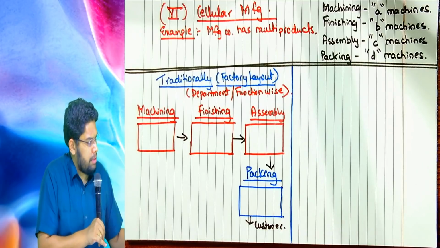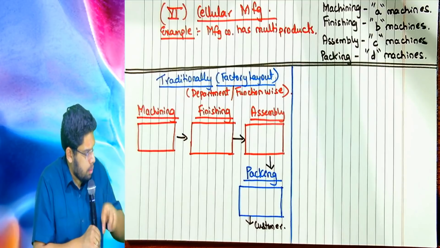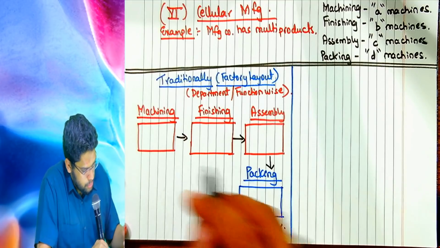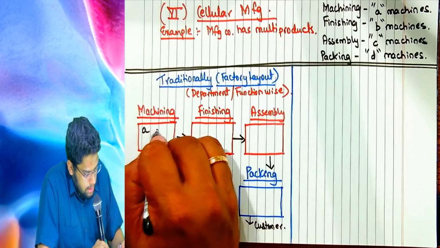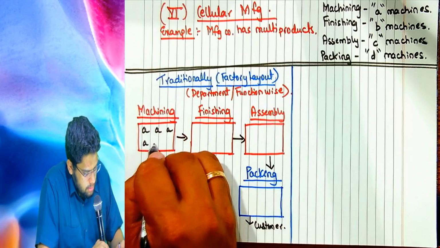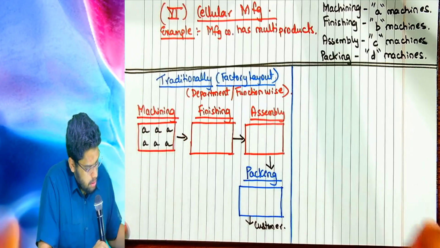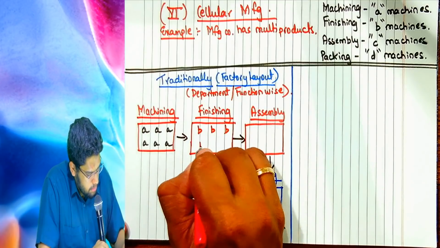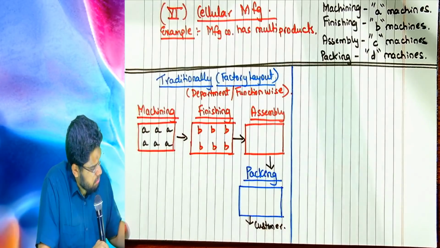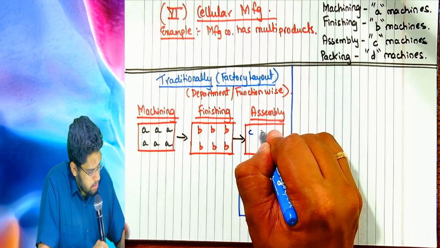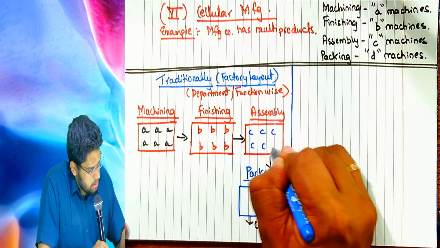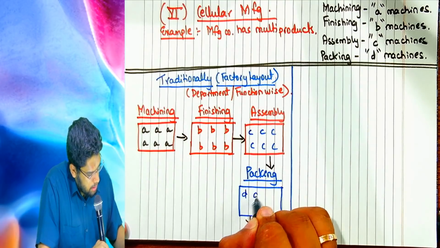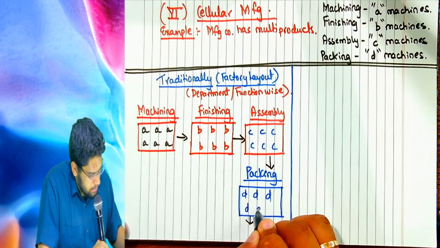Now in each of these departments, they will have their own respective machines. So here we will have A's, here we would have B's, here we would have C's, and here packing machine is the D's.